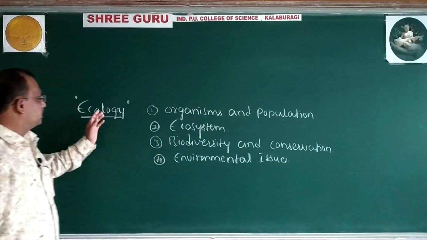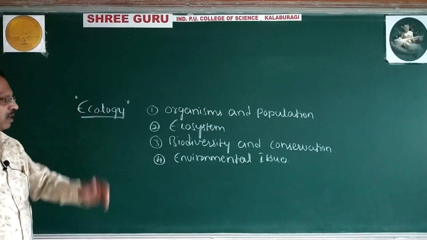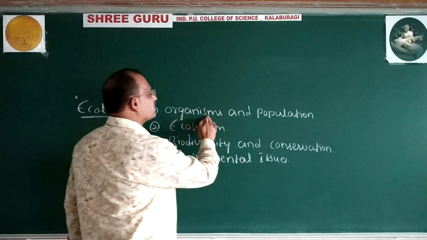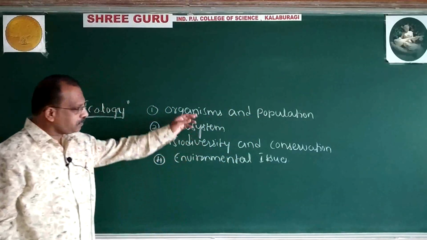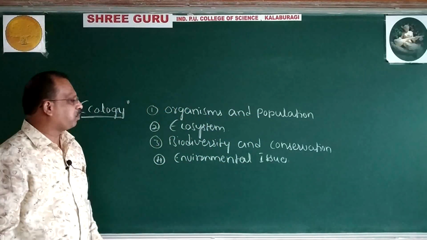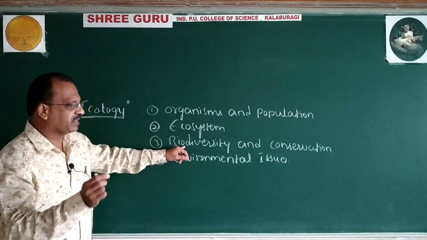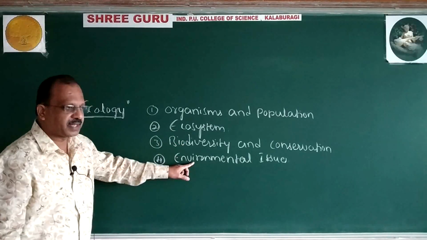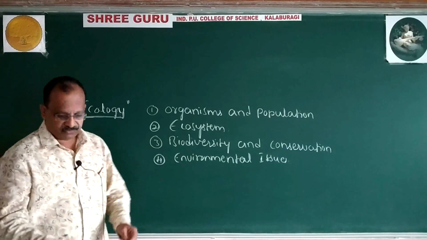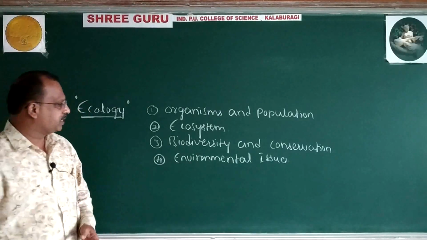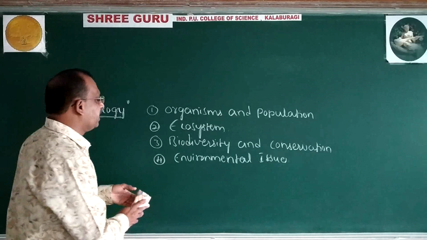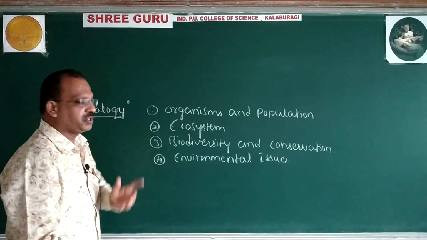Look here. This ecology is composed of 4 chapters: organisms and populations, ecosystem, biodiversity and conservation, environmental issues. But for this year, COVID-19 had reduced 2 chapters.